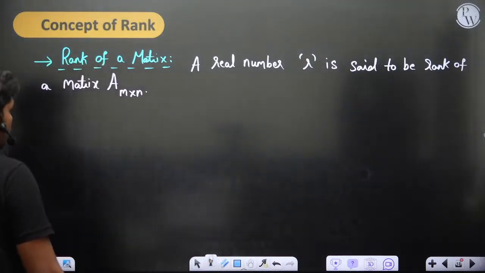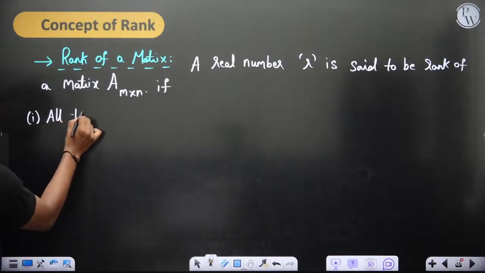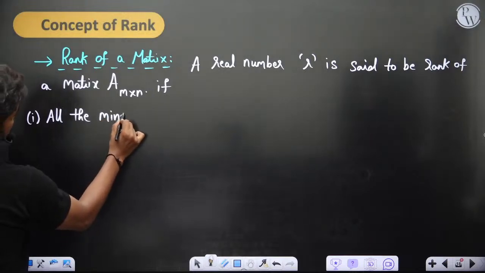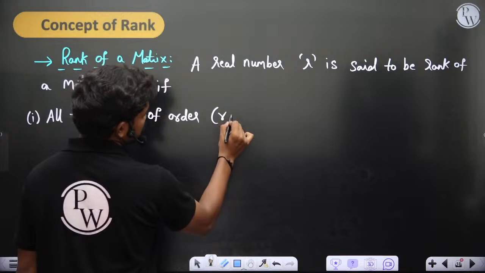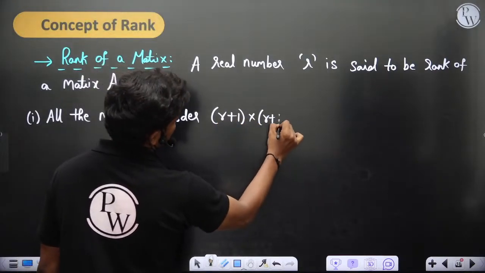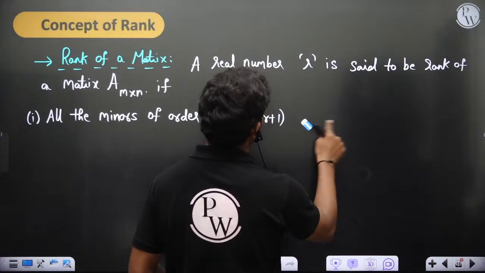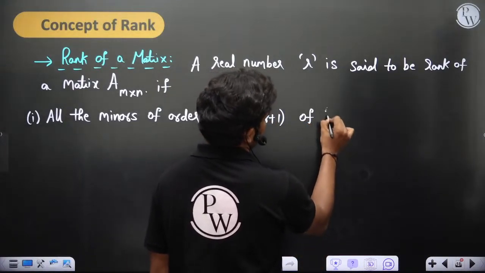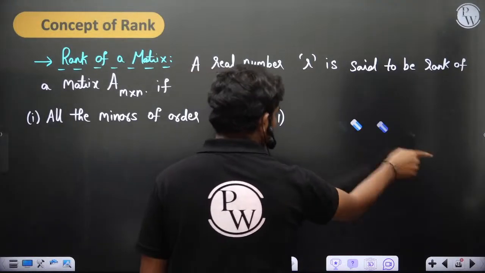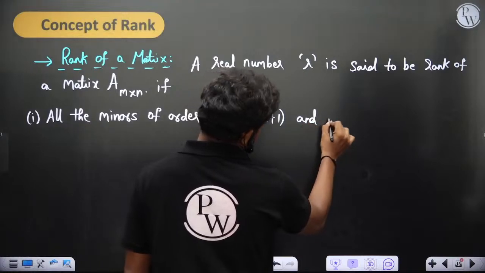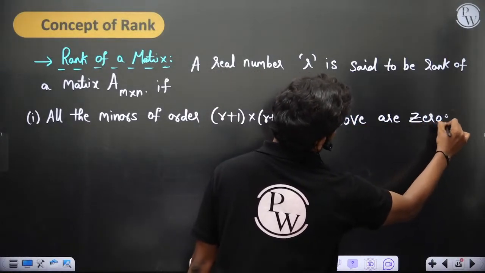So for A m by n, if point number 1, all the minors of order r plus 1 by r plus 1 of A are zeros, all the minors of order r plus 1 by r plus 1 and above are zeros.